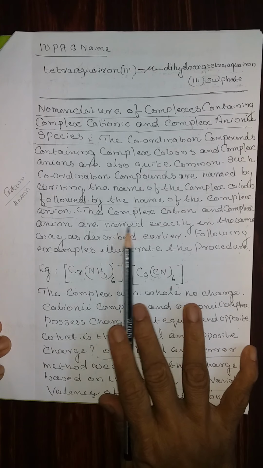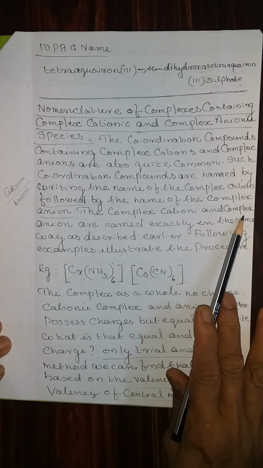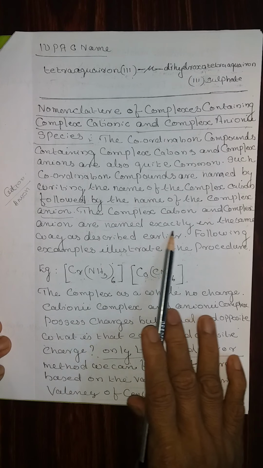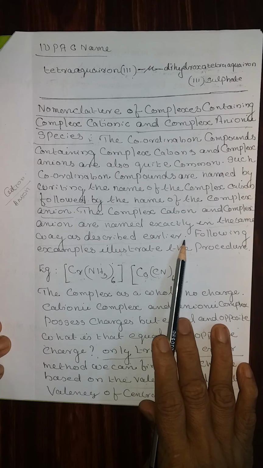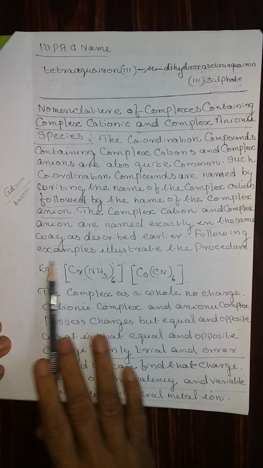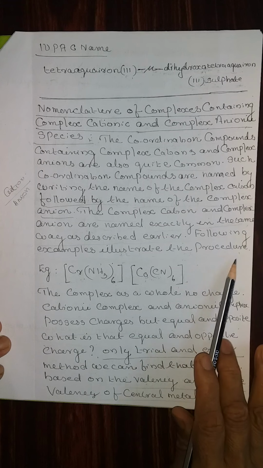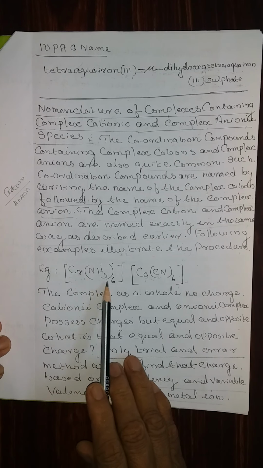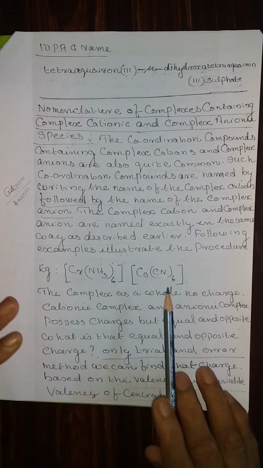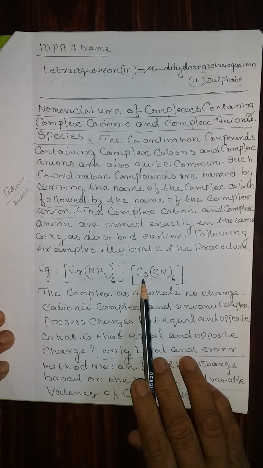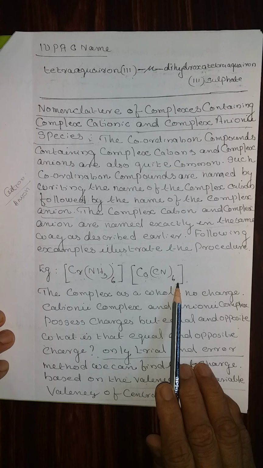Now, the complex cation and the complex anion are named exactly the same way as described earlier. The following examples illustrate the procedure. [Cr(NH3)6] is a complex, and another one is [Co(CN)6].